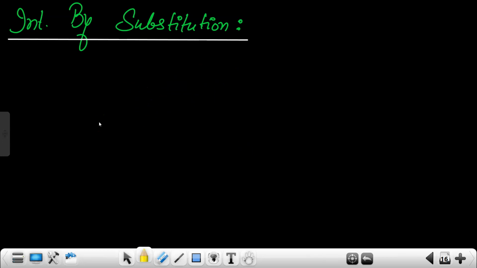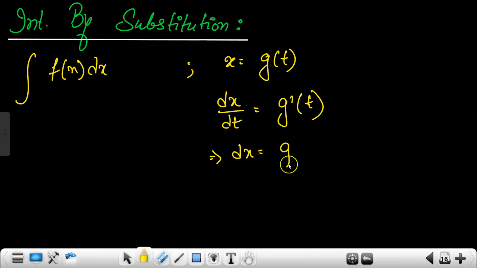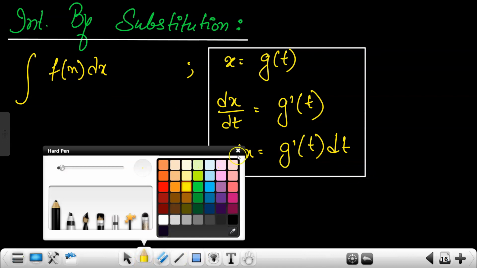Okay, no worries. So, see, the thing is, in integration, f of x dx will be there. Okay, and in bookish language, you need to calculate x as a function of g of t, any function of t, and then you need to calculate dx by dt is equal to g dash of t. ठीक है? तो यहाँ से you know that dx will be equal to g dash t dt. Like this is a very common thing. Like ये bookish language में यही दिया हुआ है, हाँ या ना? Yes or no? So मैं जो बोलूँगा that is not on bookish language, that is a different thing. तो थोड़ा सा अलग होगा.